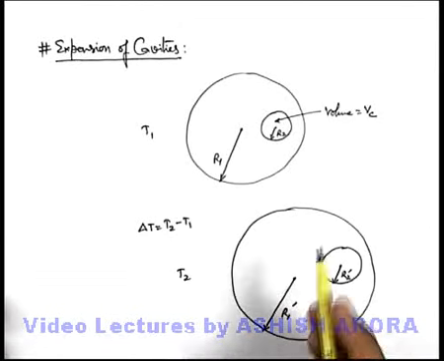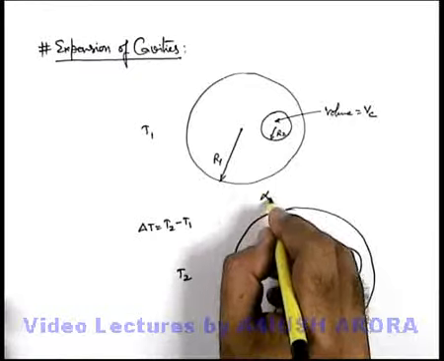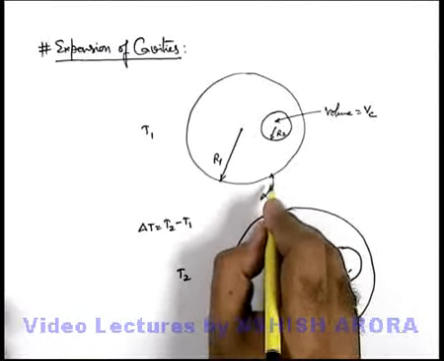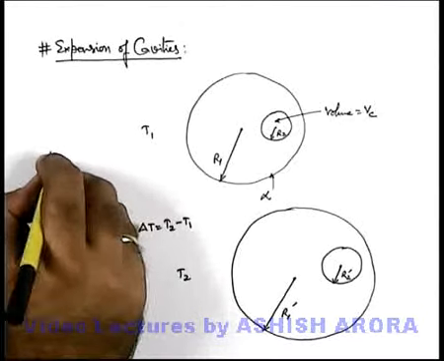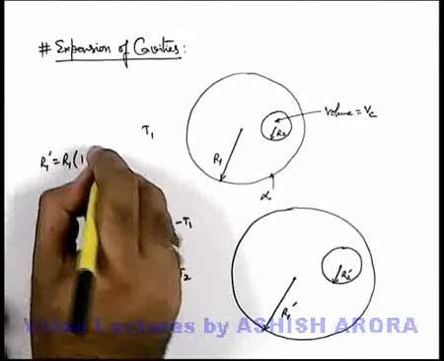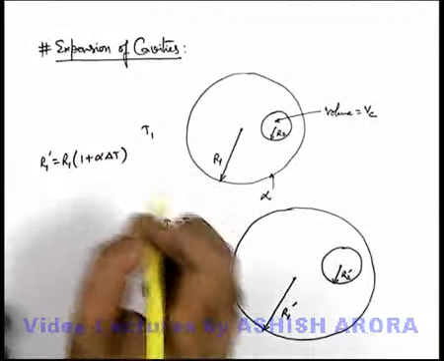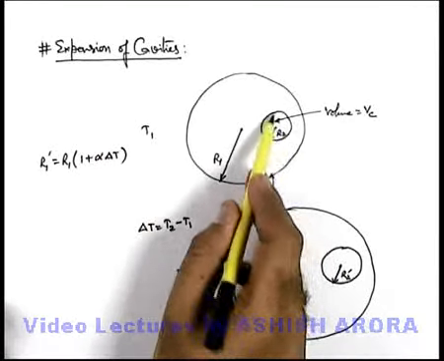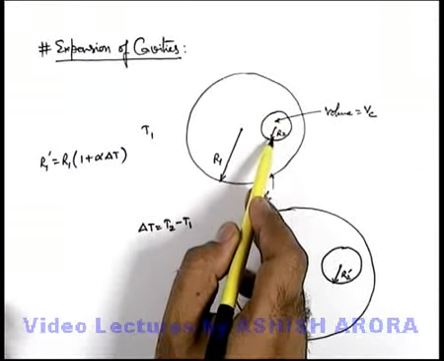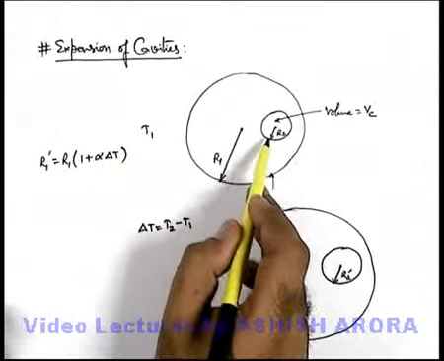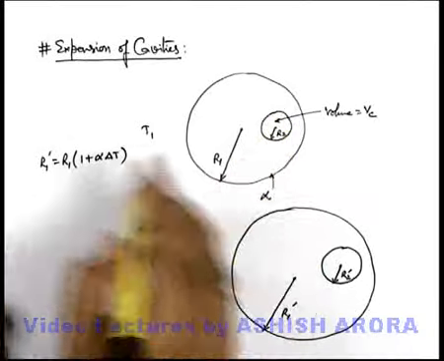If the coefficient of expansion for the material of the sphere is alpha, then we can use R1 dash is equal to R1 into 1 plus alpha delta T. Even if the cavity is filled with air, this is the radius of the air bubble only, we can use the same relation because it is bounded by the same material.